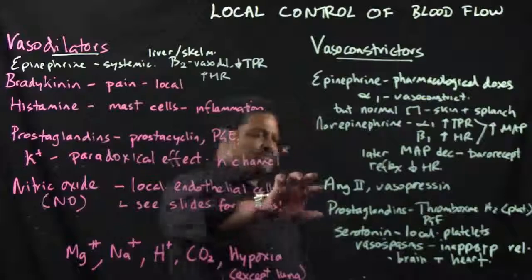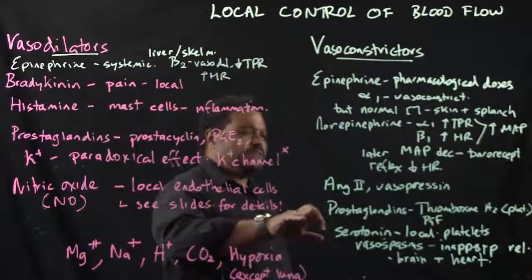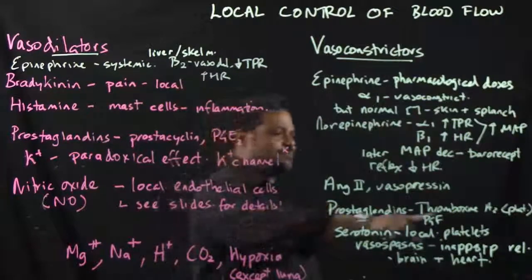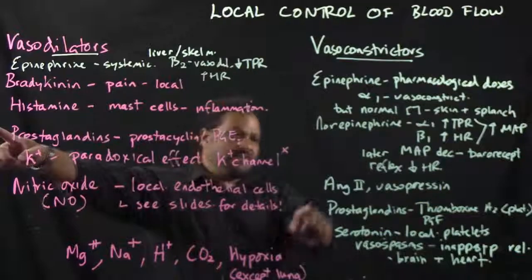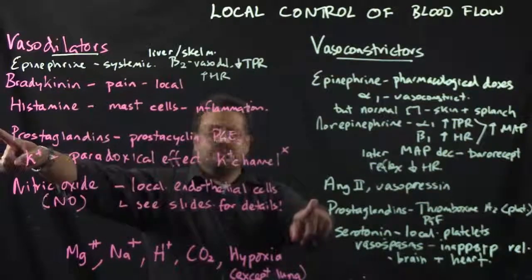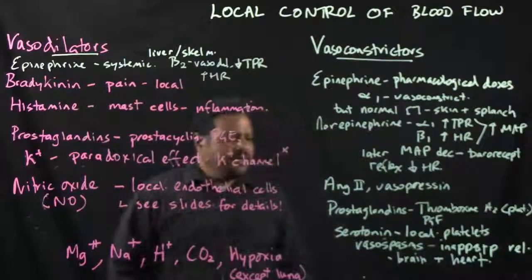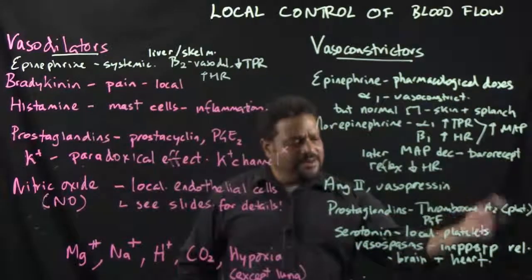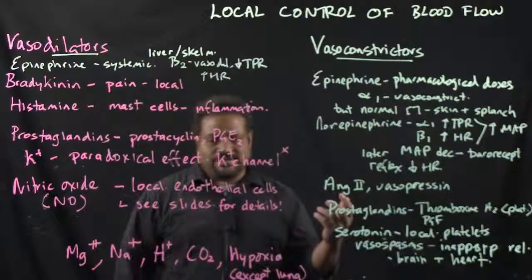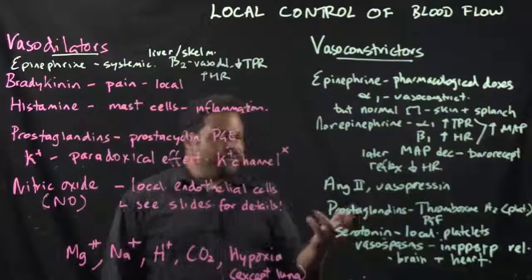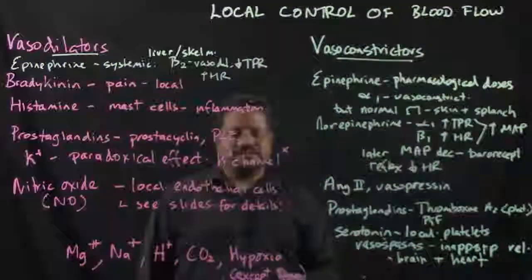You have angiotensin II, vasopressin. You'll learn about those later. We have other prostaglandins that cause vasoconstriction, thromboxane A2 and PGF. So these are different than these prostaglandins over here. So note that difference. Serotonin is released locally from the platelets. It can cause vasospasms when it's inappropriately released in the brain. It can cause vasospasms with subarachnoid hemorrhage. And also in the heart, with inappropriate release, you can get vasospasms.